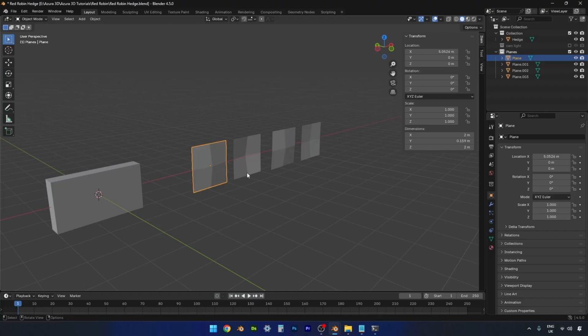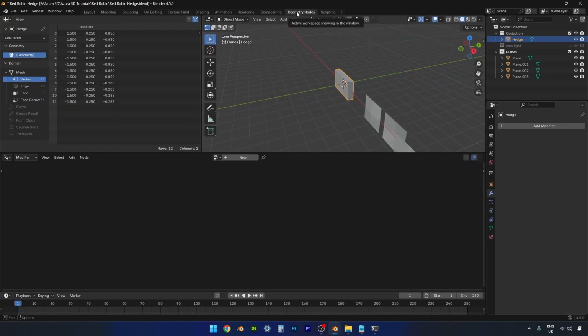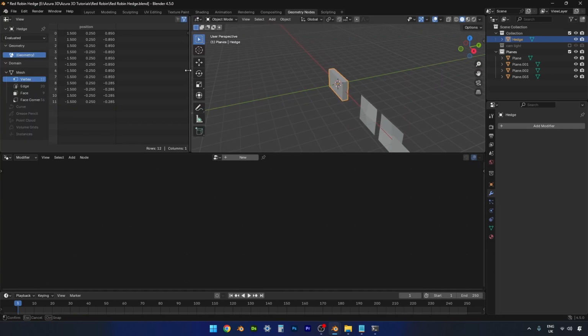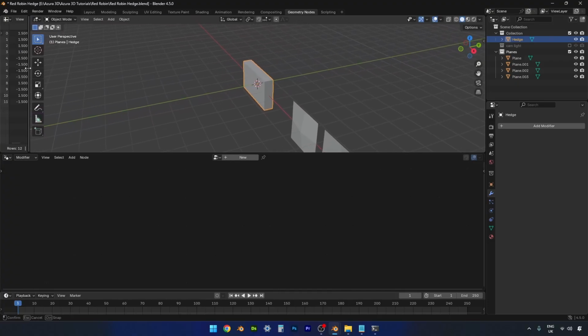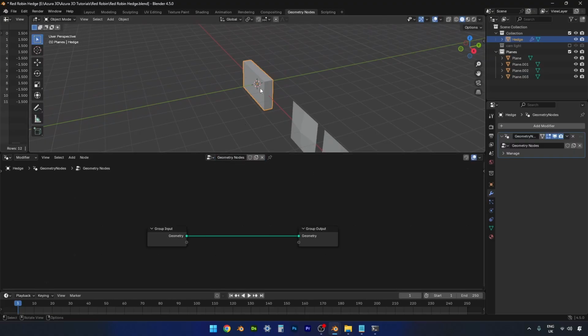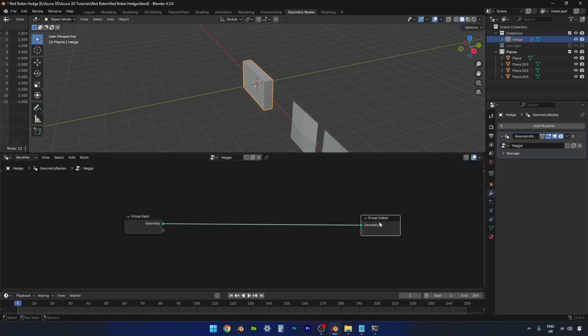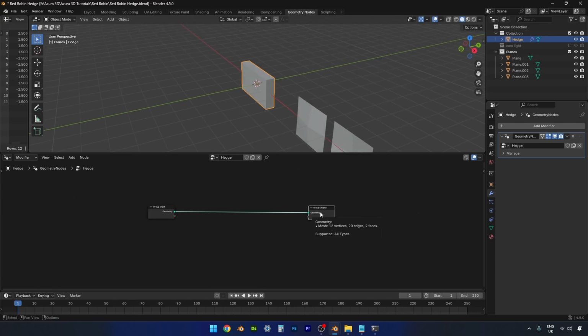And then let's go over, we'll select our hedge base, and then we're going to go over to Geometry Nodes workspace. I'm going to minimize this spreadsheet tab. And then we're going to add a new Geometry Nodes modifier to our hedge base. We'll call it Hedge. And here we have our input, which is the hedge, and our output, which is what we're going to get once we've modified it. Okay, that is not how we spell hedge.